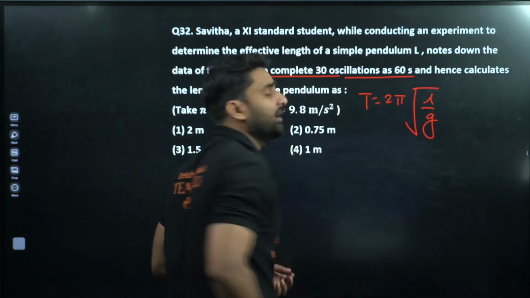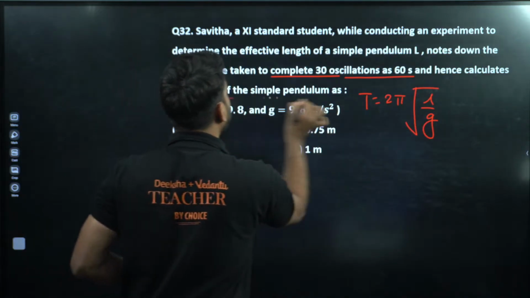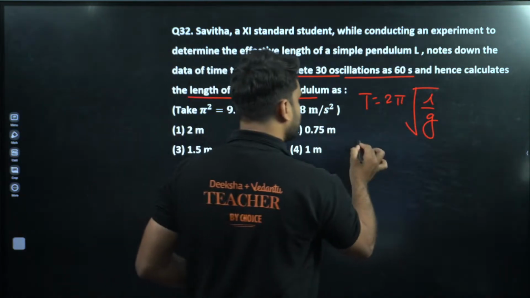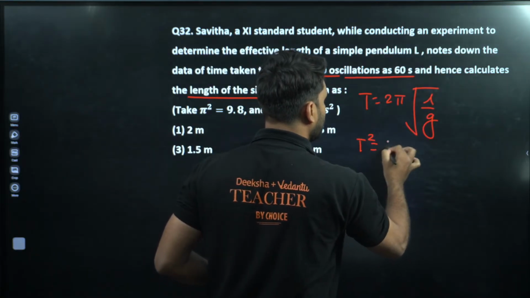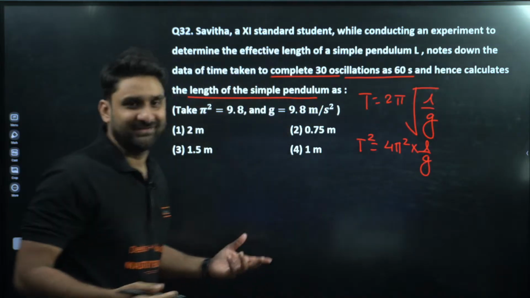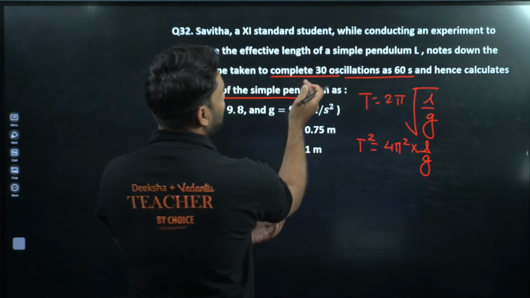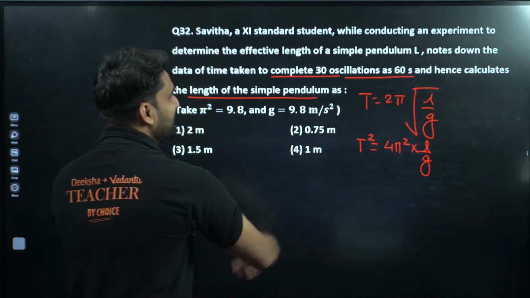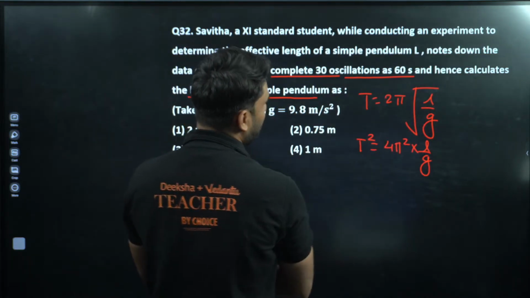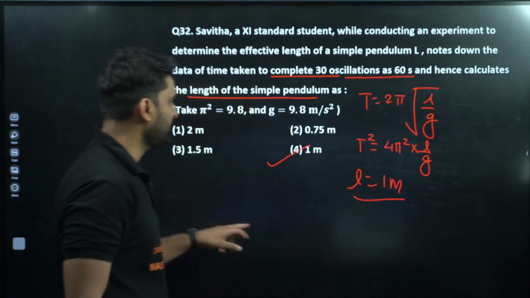Squaring both sides, T square = 4 pi square L by g. Putting in the values, 60 seconds for 30 oscillations, so T is 2 seconds. Solving, L comes as 1 meter. Correct. Moving to next.